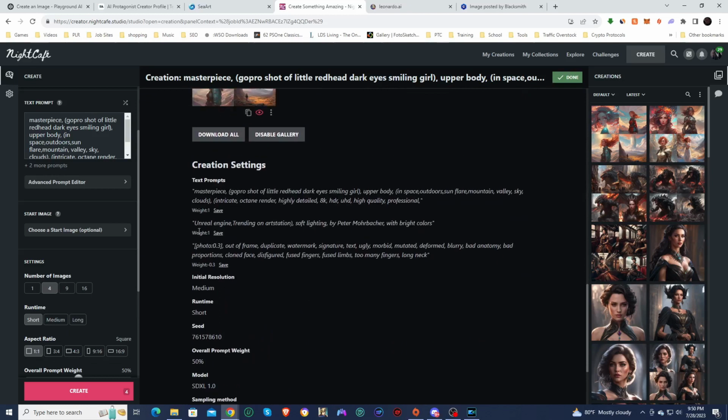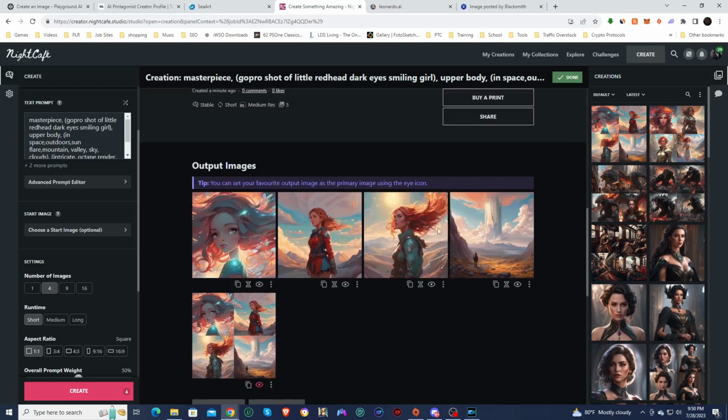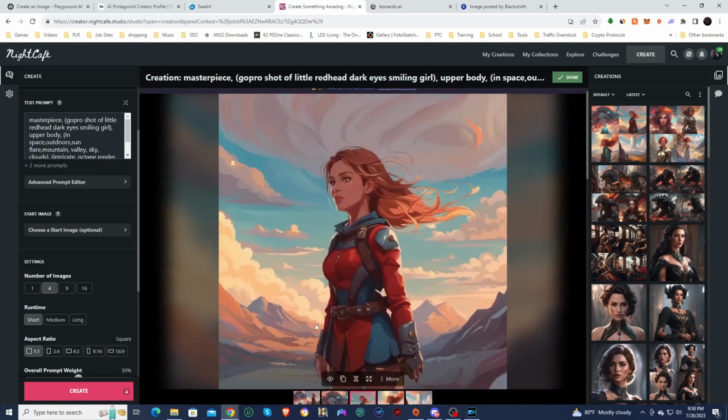But if you can see down here, so this is the prompt, but because it was so long, I had to split it up into 2 different prompts. So I'm wondering if that's what it is. Something about the weight difference between the 2 prompts. And then this one is the negative prompt that I put in. So yeah, I'm not entirely sure what happened to get these generations, but they're still nice generations.